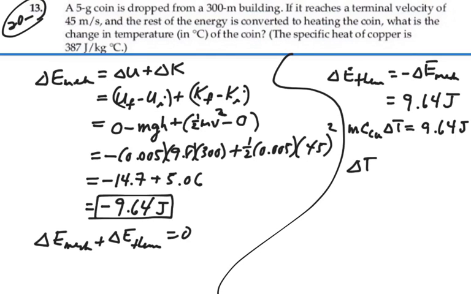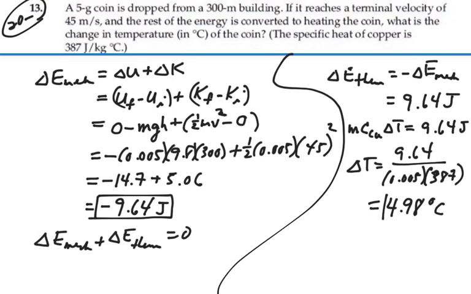So our change in temperature will equal 9.64 divided by the mass, which was 5 grams, 0.005 kilograms, and the specific heat, which is given as 387 joules per kilogram per degree Celsius. So 9.64 divided by 0.005 divided by 387 is 4.98 degrees Celsius. So our change in temperature of the coin will be about 5 degrees Celsius. It will heat up that much. That's one way to think about it.